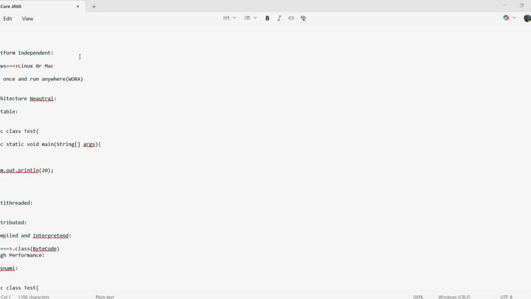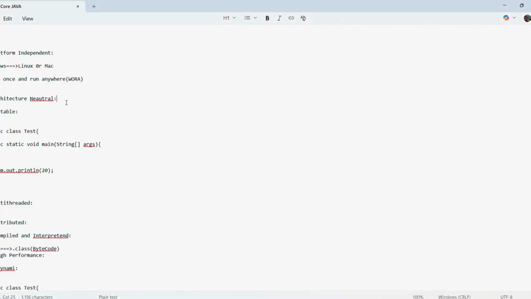Next feature is platform independent. Suppose if we write any Java program in one machine, like Windows, and I share this Java program to any other machines like Linux or Mac, we can happily run the Java program. Java has the principle that is write once and run anywhere. This principle is nothing but a WORA principle. We can write the program in one machine and we can run on any other machine. That's why Java is platform independent.